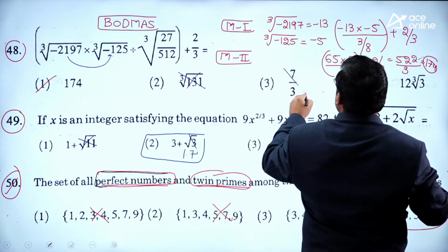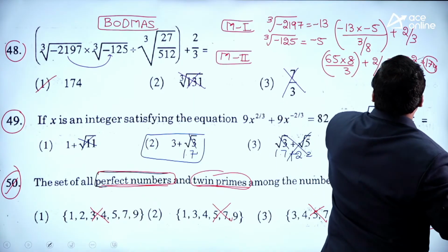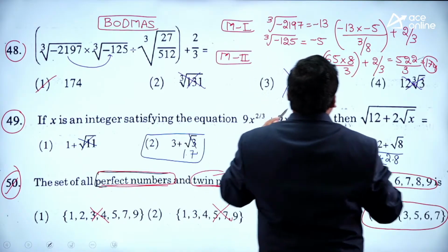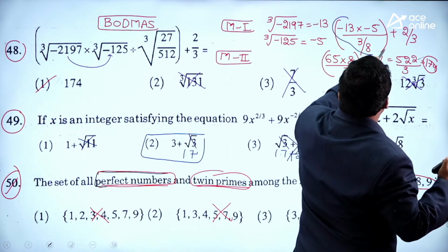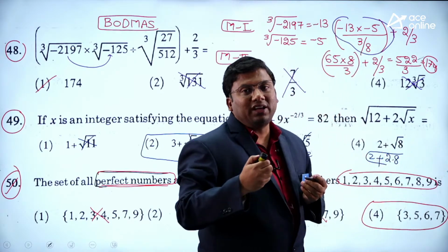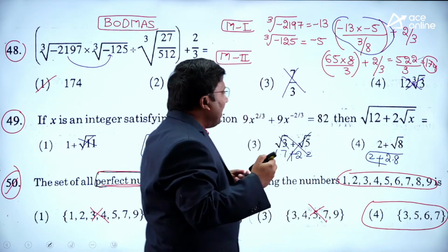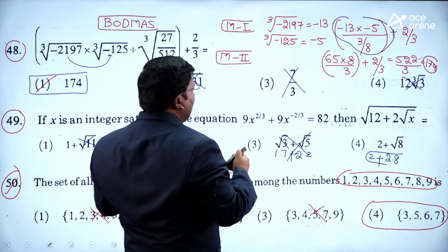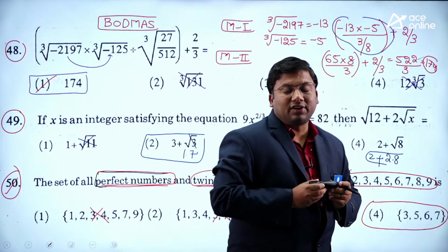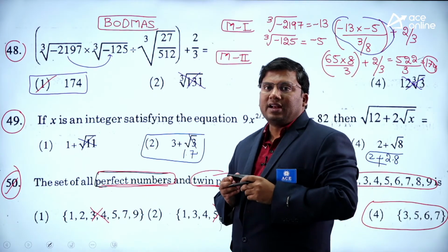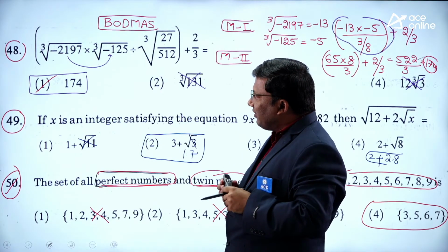The other options cannot be, since they are smaller values. You don't need to do the full calculation. If you just write down 65 into 8 by 3, 8 by 3 is greater than 1, so the answer has to be greater than 65. So the answer for this question is 174.